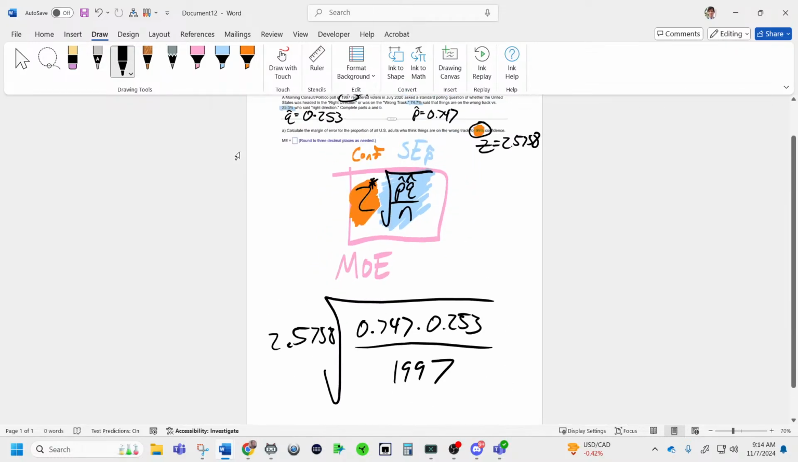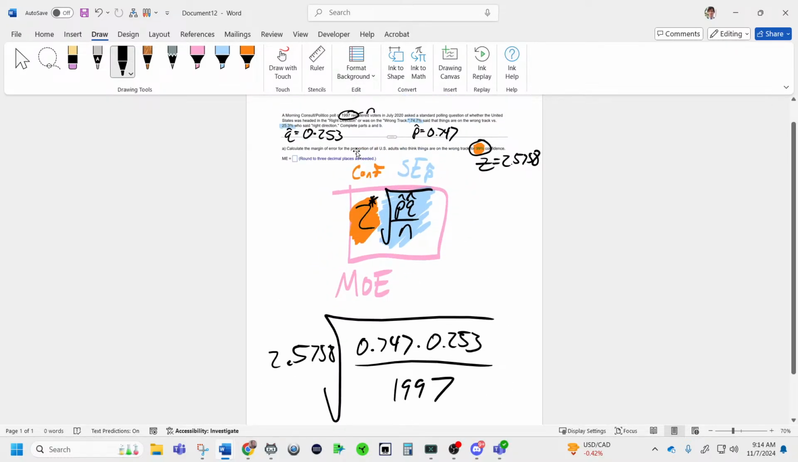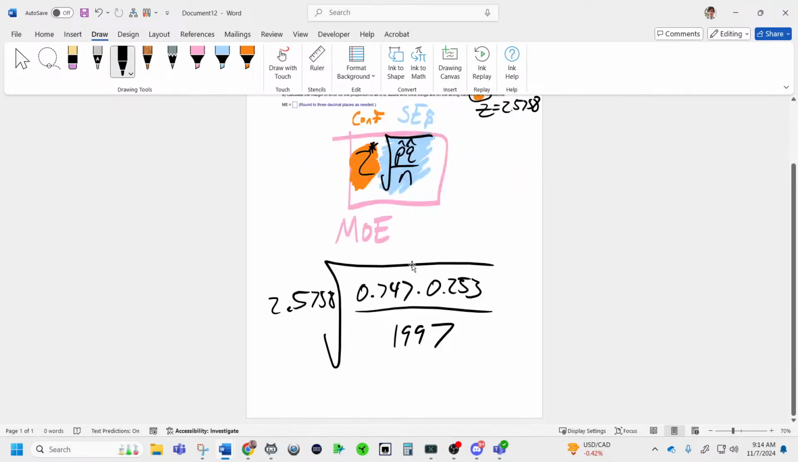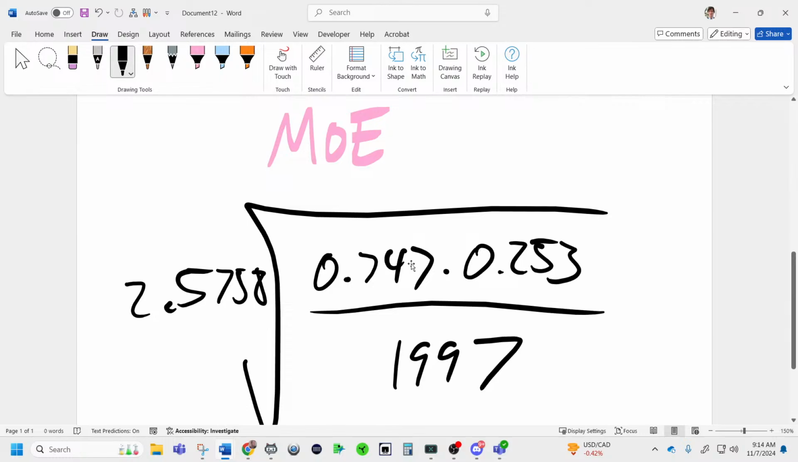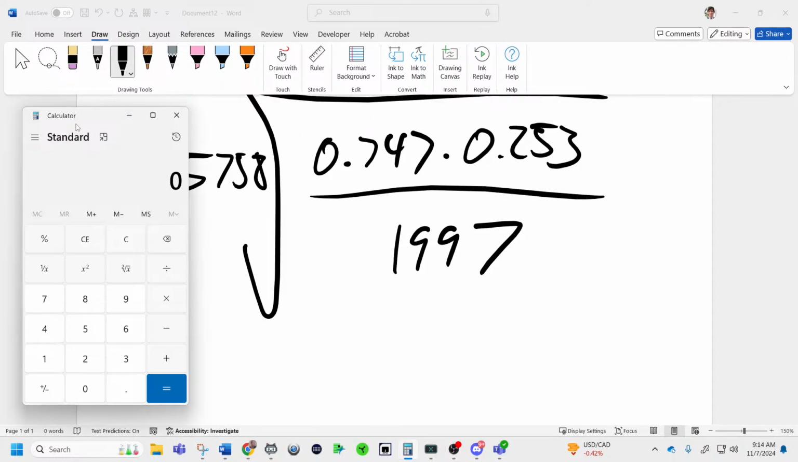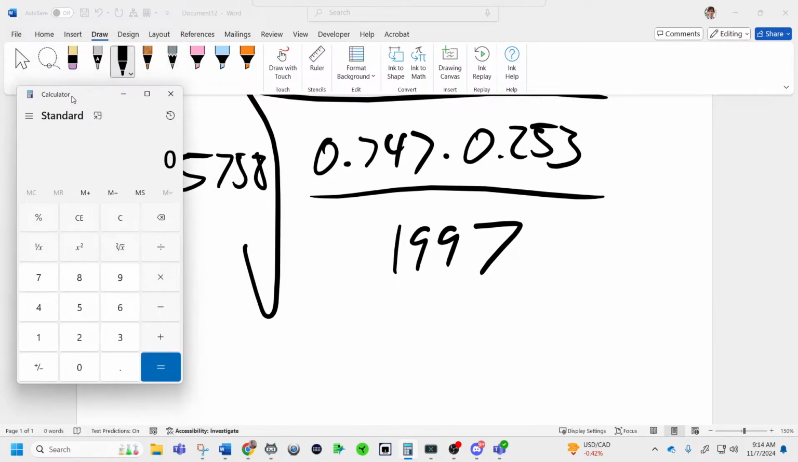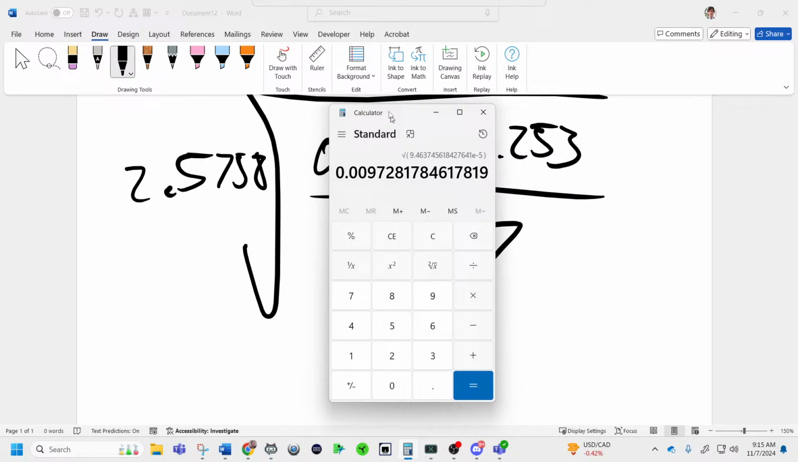And you can see my work right here where I identified p hat, q hat, n is 1997, and 2.5758 from the applet. So from here, it's really just solving this equation. All you do first is you solve out the standard error. To solve the standard error, you do 0.747 times 0.253, divide by 1997, and then you square root the whole quantity. Do not do over n square root, and this is the standard error. Now, if you notice, this is about 1%, so we're going to get very close to about 2.5% or 0.025.